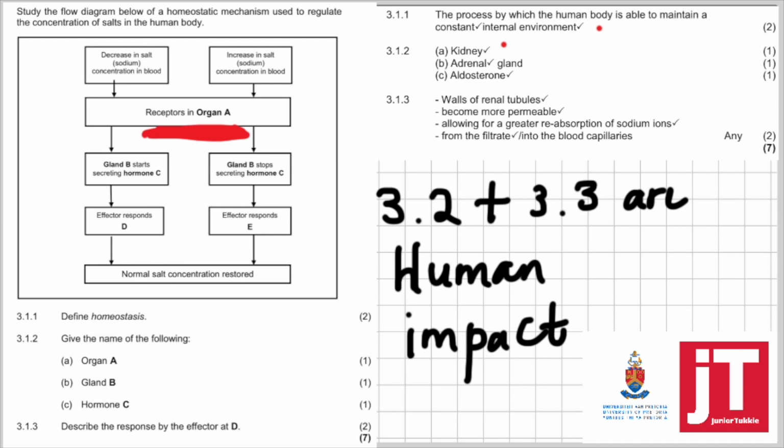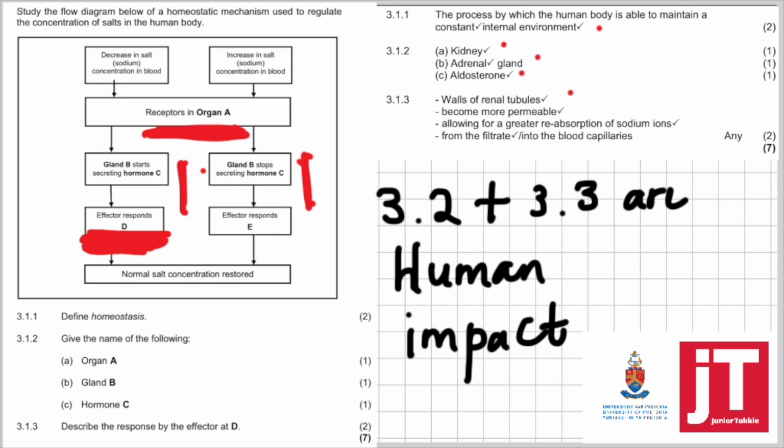Give the name of gland B. Obviously, the receptor picks up the amount of sodium and gland B will start secreting the hormone, which is the adrenal gland. And what is hormone C? The adrenal gland will start secreting aldosterone. 3.1.3. Describe the response by effector at D. Now this is when there's a decrease in the salt or sodium concentration. So what will happen?